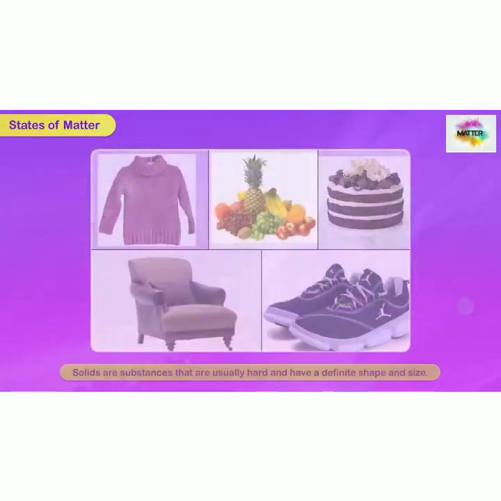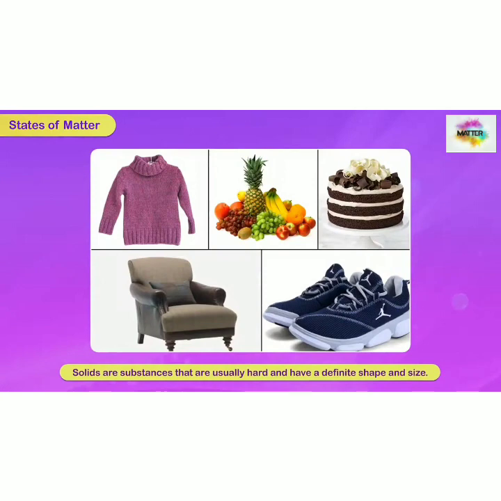Now let's discuss the first state of matter, that is solid. Solids are the substances that are usually hard and have a definite shape and size. Definite means fixed. So students, repeat it after me. Solids are the substances that are hard and have a fixed shape and size.